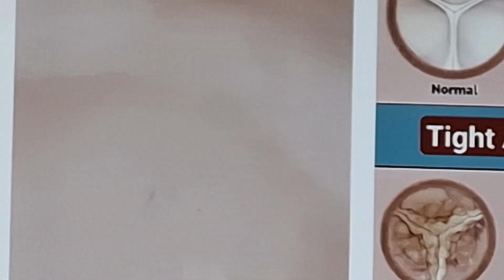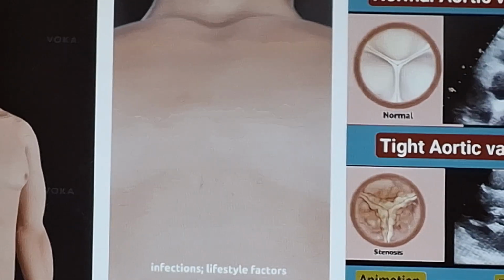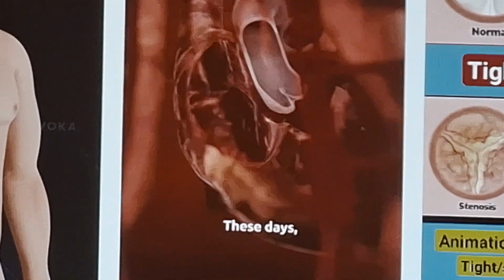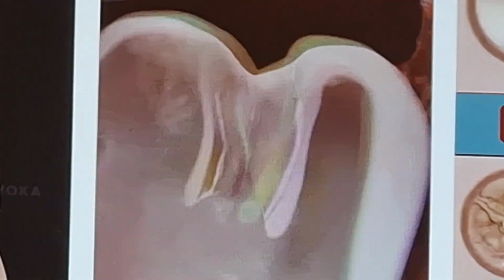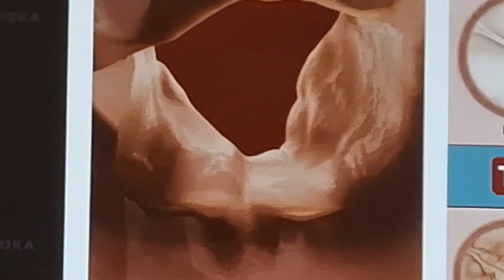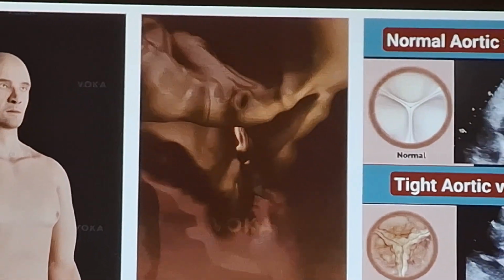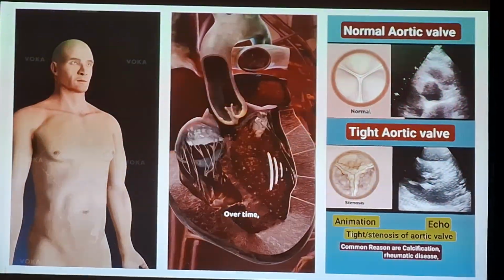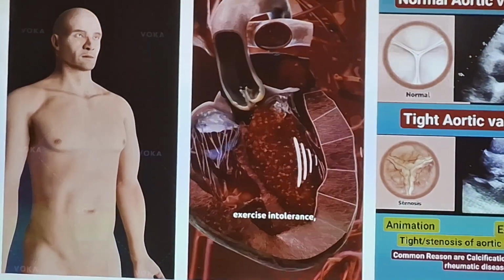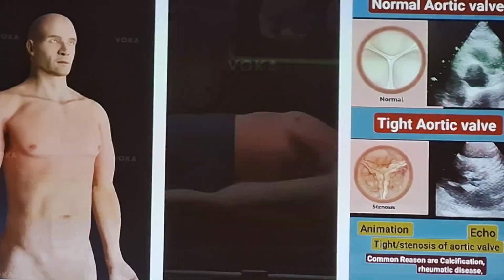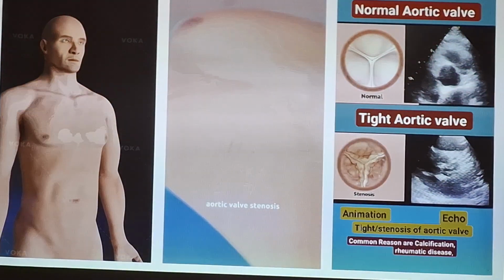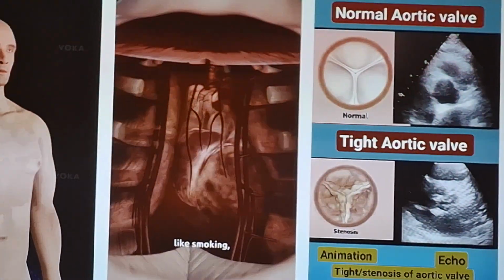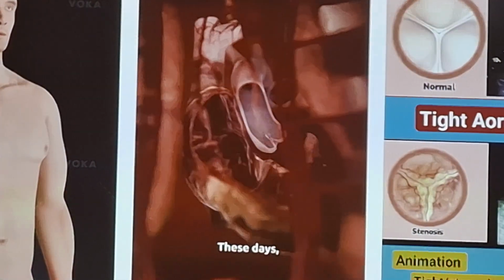Next slide, please. A video to help understand how a narrow valve looks. A normal valve is able to open in a complete manner. However, a narrow valve cannot open the way it normally can. So you can see the valve is narrow, now it cannot open in a normal fashion. Unfortunately, this type of problem cannot be treated by giving any medication. There are no medications which can help improve the valve movement. That is when you need to replace the valve with an artificial one. Next slide, please.